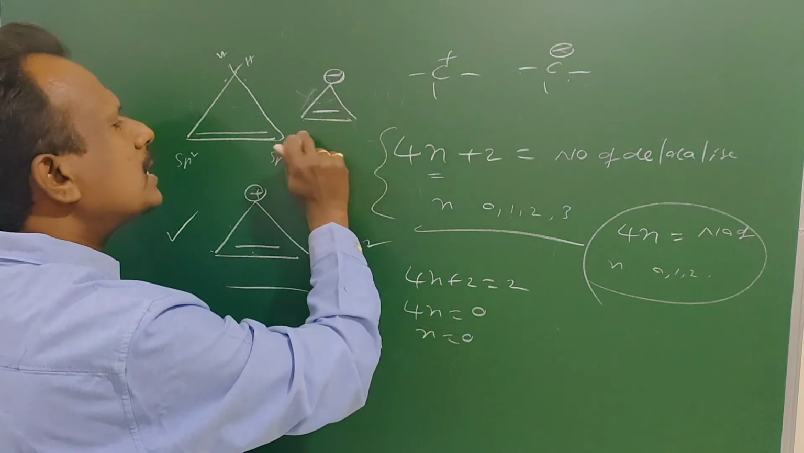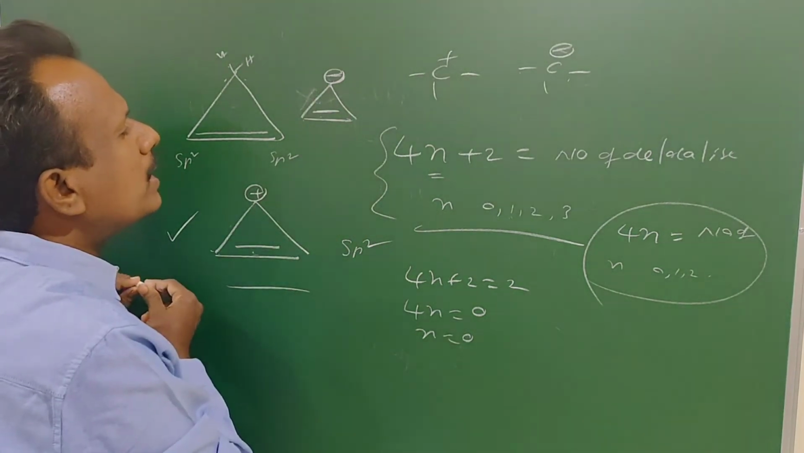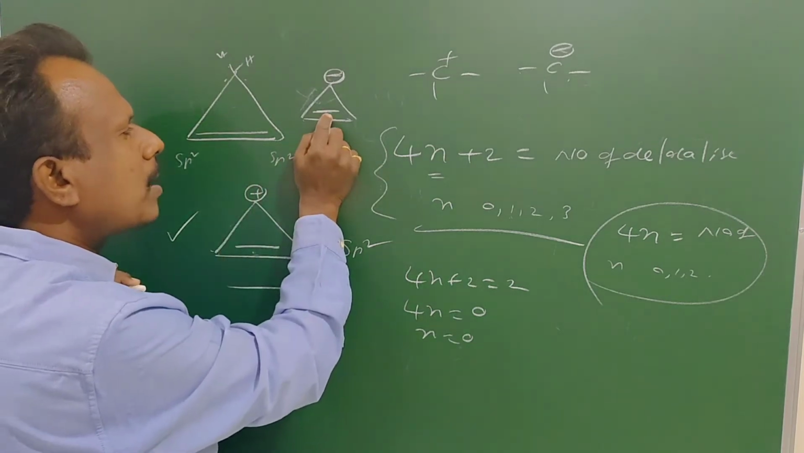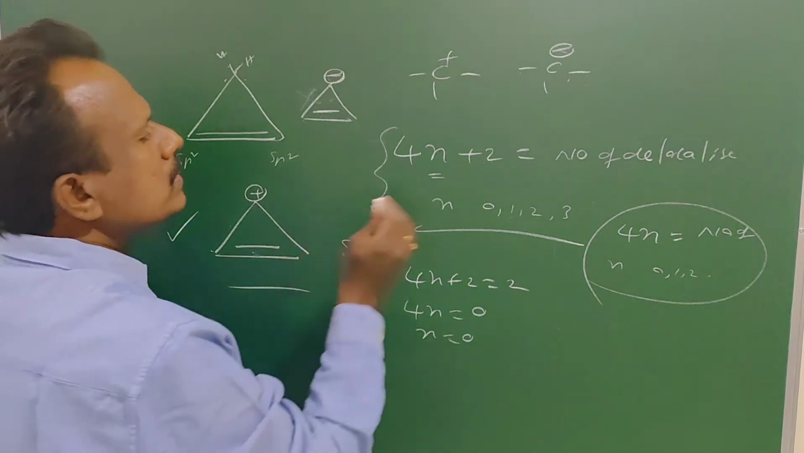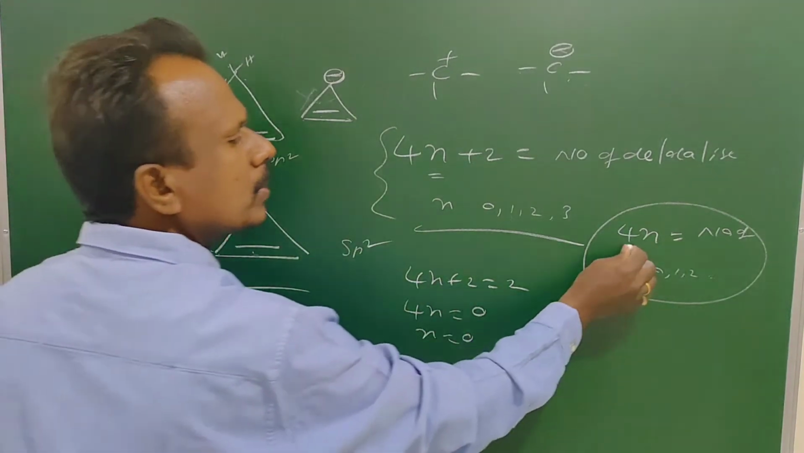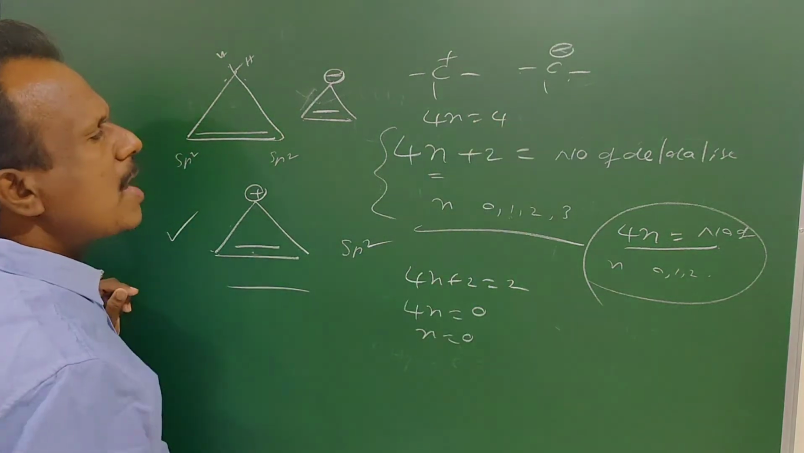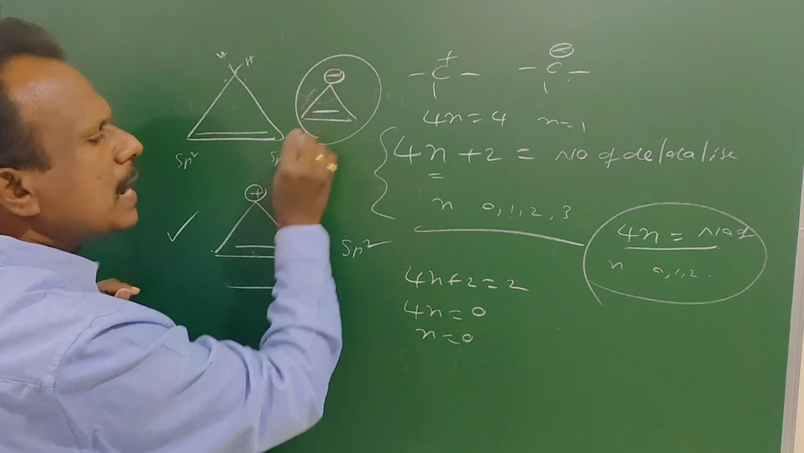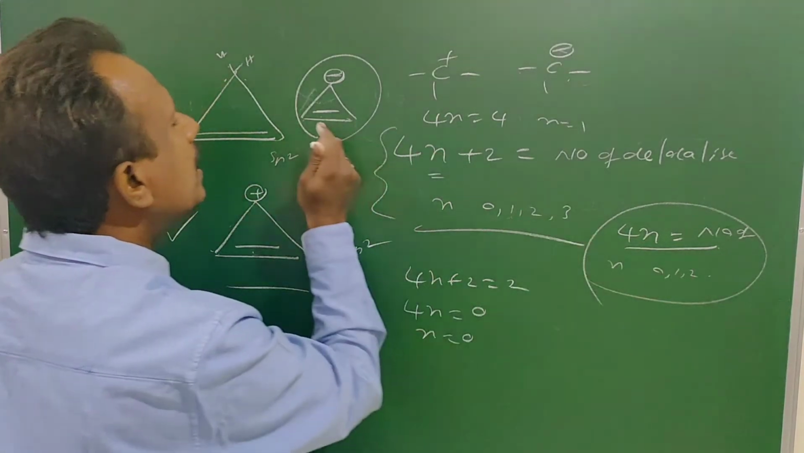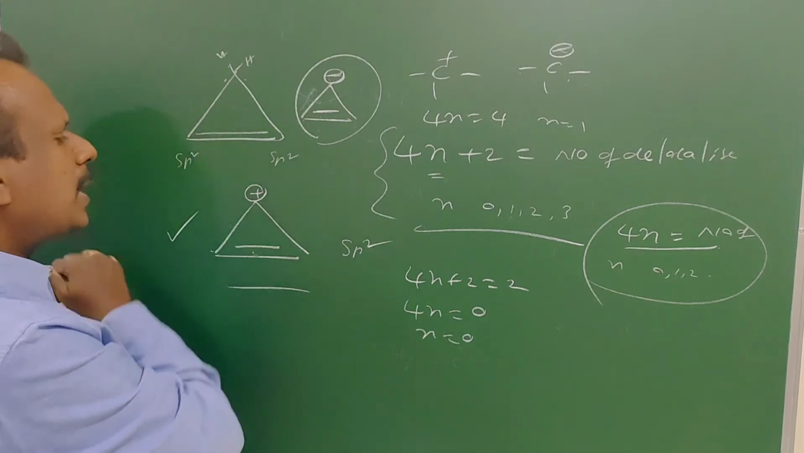So this is a planar molecule, and the number of delocalized electrons is 4: the pi electrons and the negative charge. So 4n is equal to 4, n is equal to 1. This compound is anti-aromatic. Where there is an sp3 carbon, it is non-aromatic.